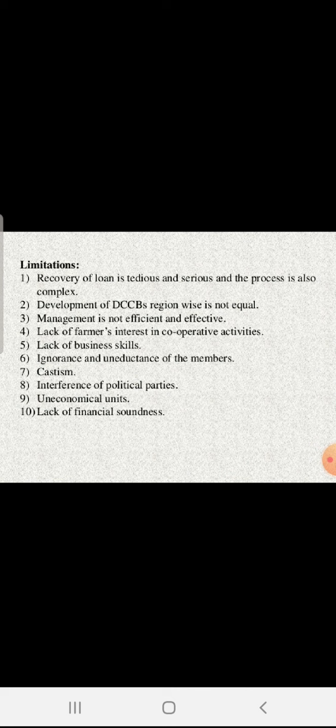Next, casteism is the biggest problem. The cooperative is formed by the members of the society, but the society is dominated by casteism. Even today we are facing too much casteism in society.